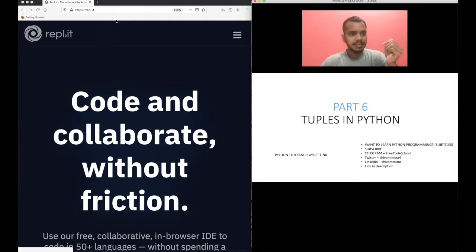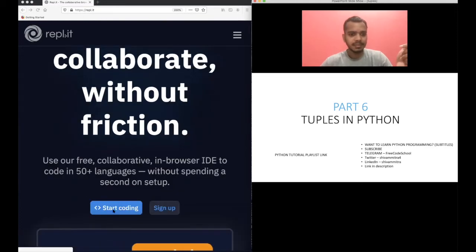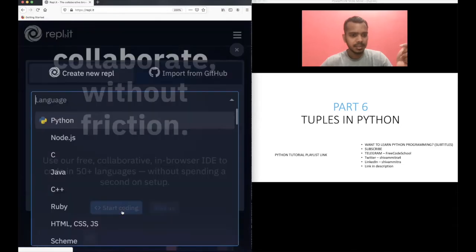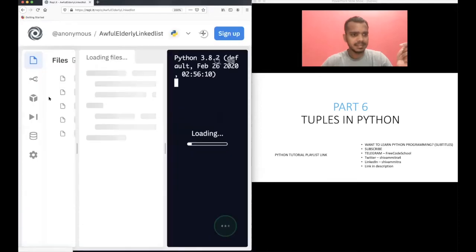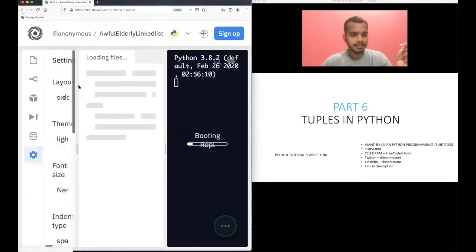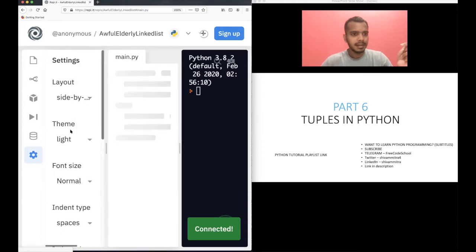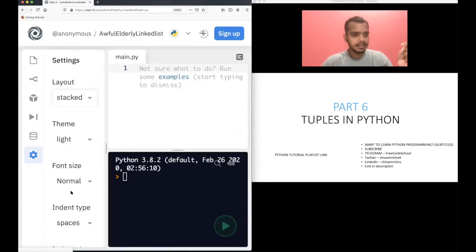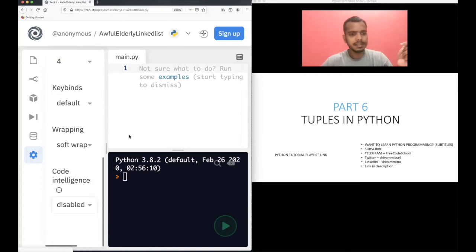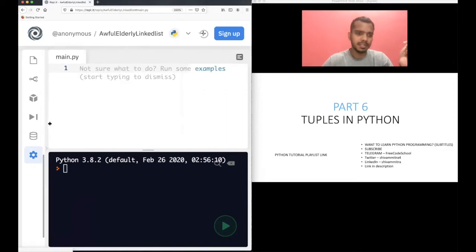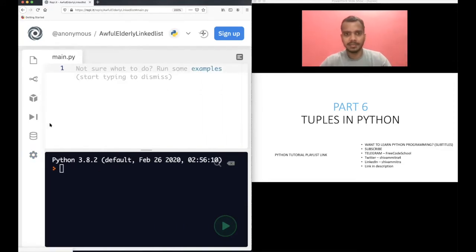Let me first, for the hands-on practice, write all the code on this website, that is repl.it. I will just go here, start coding, select Python here, and create REPL. I will just adjust some of the default settings: layout to stacked, indent size to 4. That's what I keep for all my videos, the same as in my previous videos.